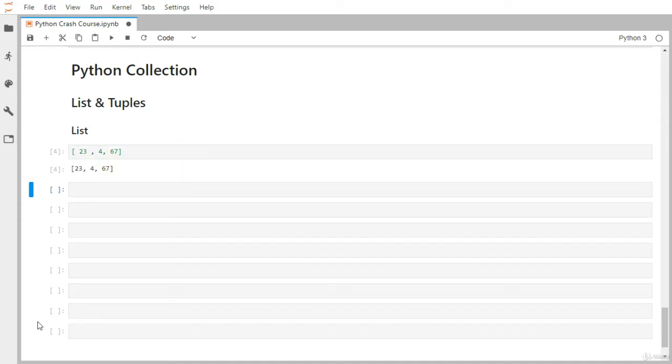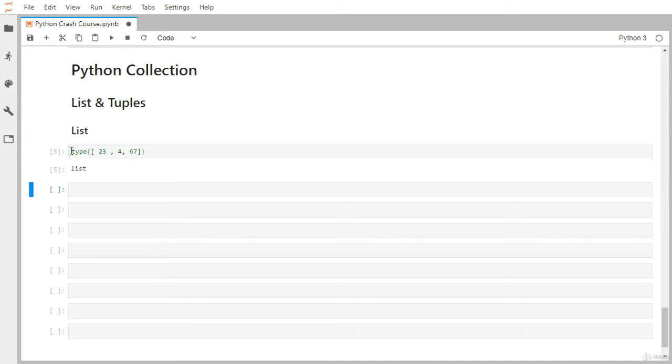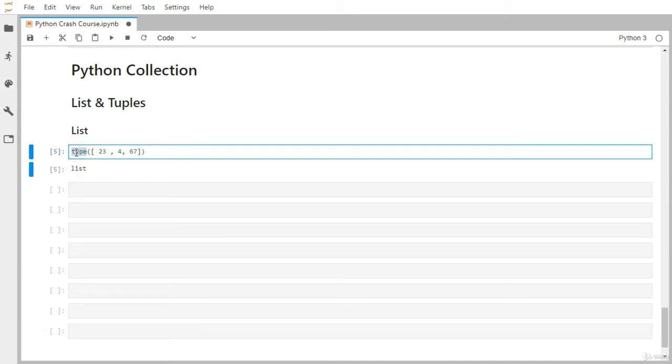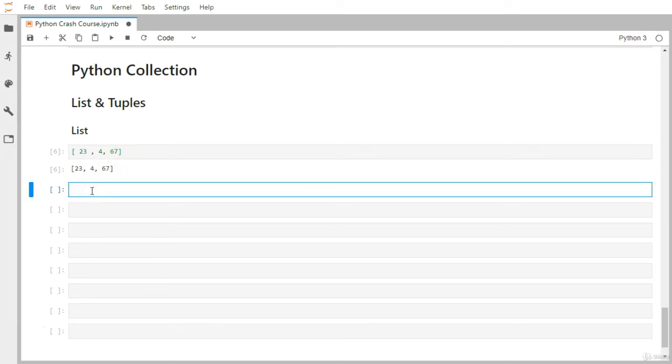Let me just execute it. It has returned a brand new list object which has a total of 3 elements: first 23, then 4, and then 67. If I want to find the type of this list, I can simply use the type function and pass this list. It has returned list. This is just to show you the kind of object Python has returned, which is the list type.